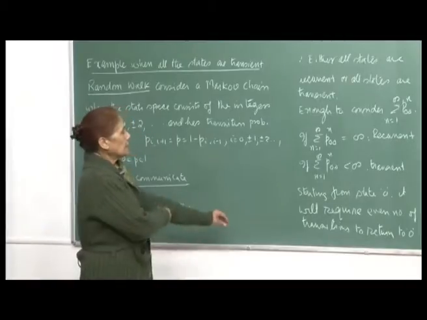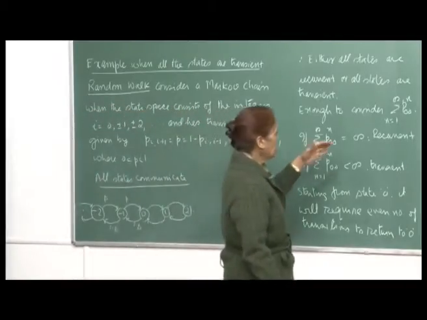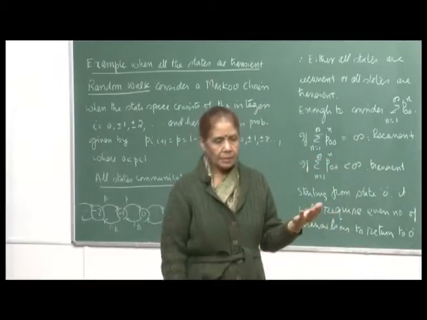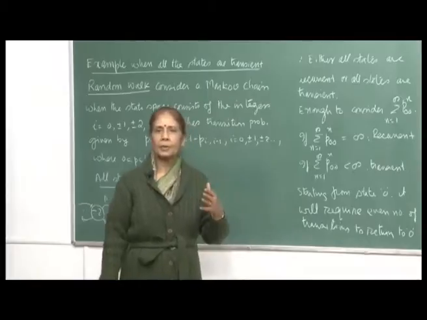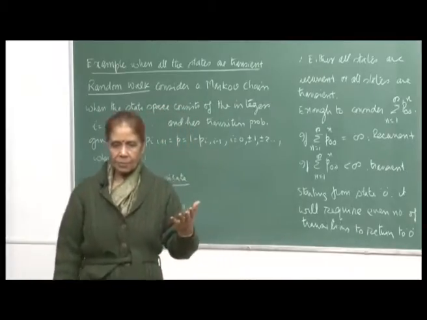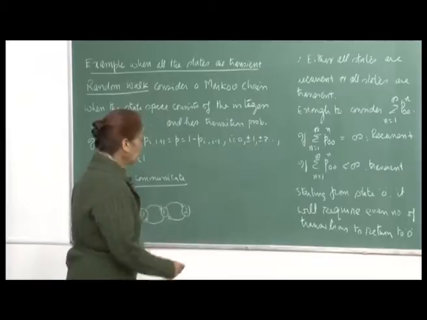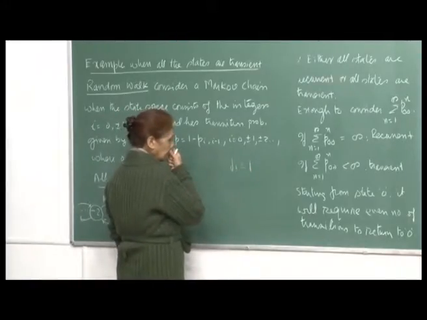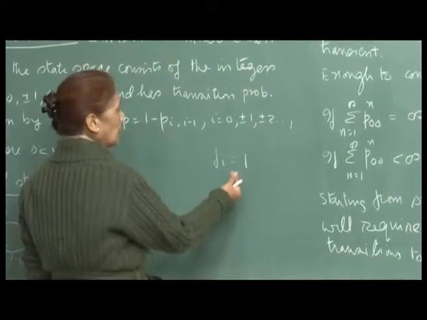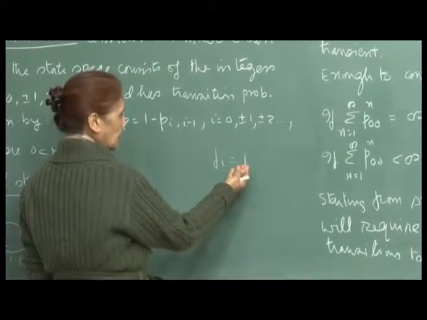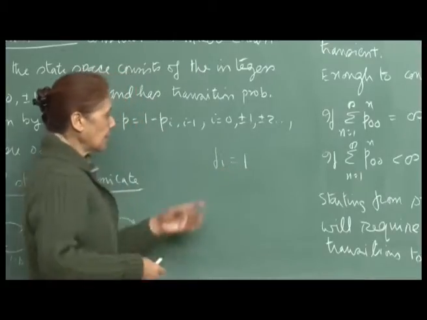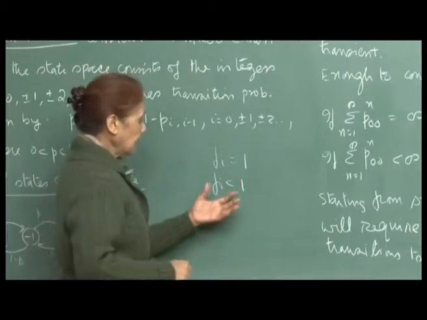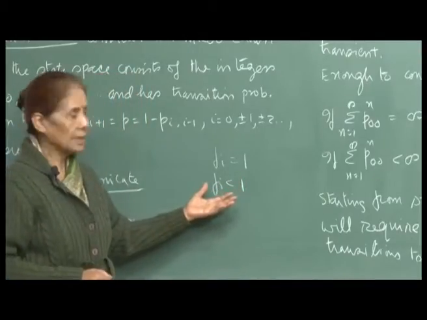Here again, remember I had defined a recurrent state via the first passage probabilities. We had said that if f_i is equal to 1, then the state is recurrent, because the event that it will recur back to itself is a certain event. And if f_i is less than 1, then the state is transient.